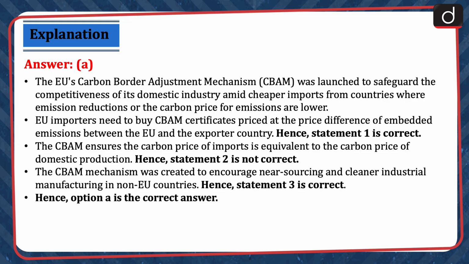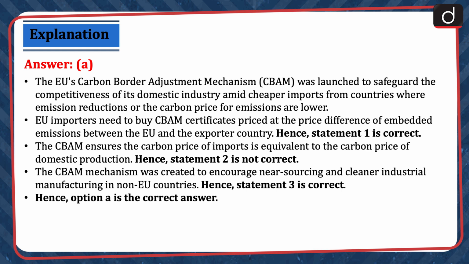The EU's Carbon Border Adjustment Mechanism was launched to safeguard the competitiveness of its domestic industry amid cheaper imports from countries where emission reductions or the carbon price for emissions are lower. EU importers need to buy CBAM certificates priced at the price difference of embedded emissions between the EU and the exporter country.